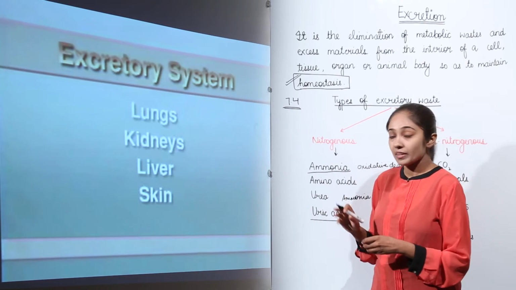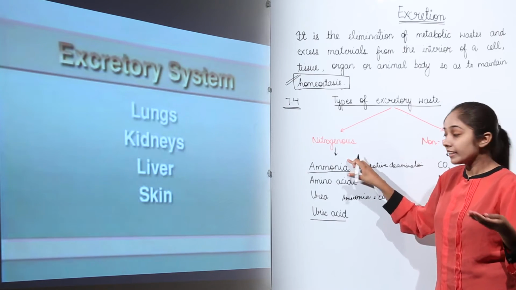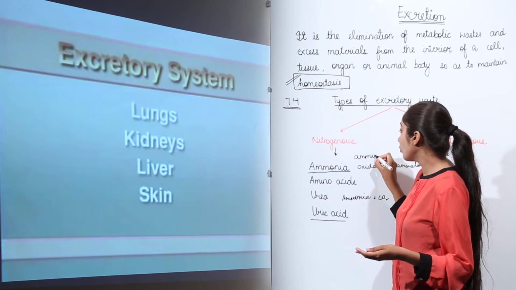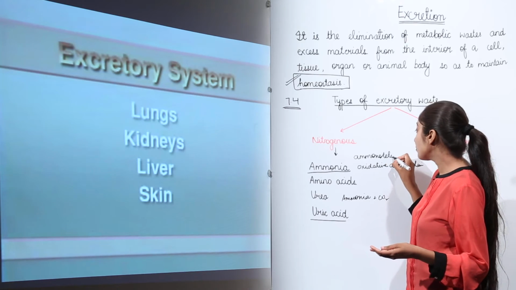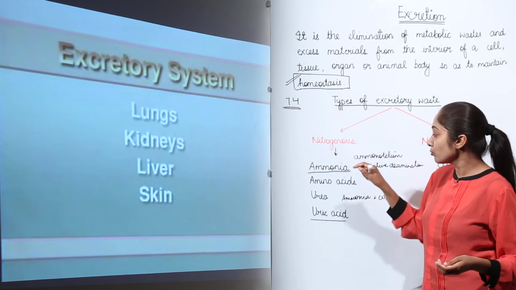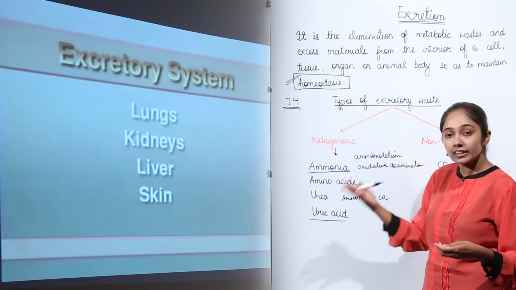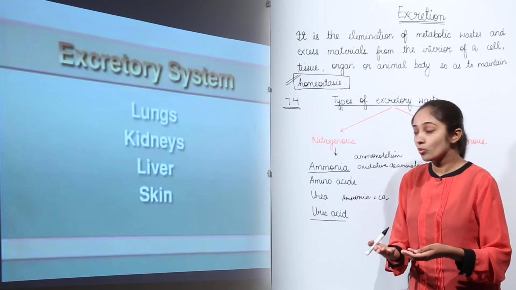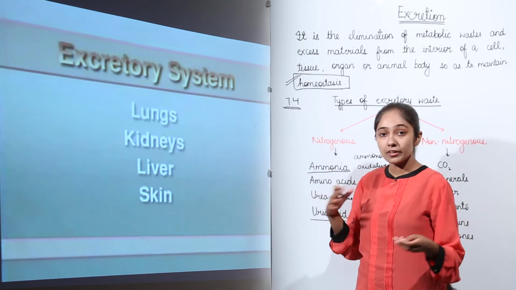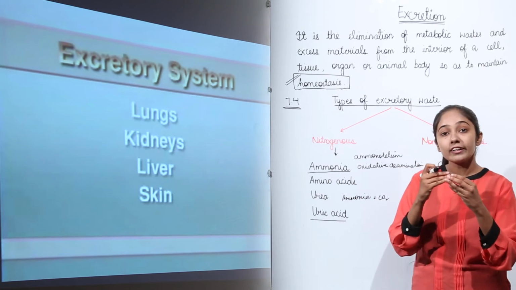Now just remember, the organisms which excrete ammonia as a waste product are known as ammonotelic organisms, and the process is known as ammonotelism, right? In what case does this happen? For example, I told you in the case of Hydra or simple organisms, the ammonia is actually removed by diffusion because it is highly toxic.